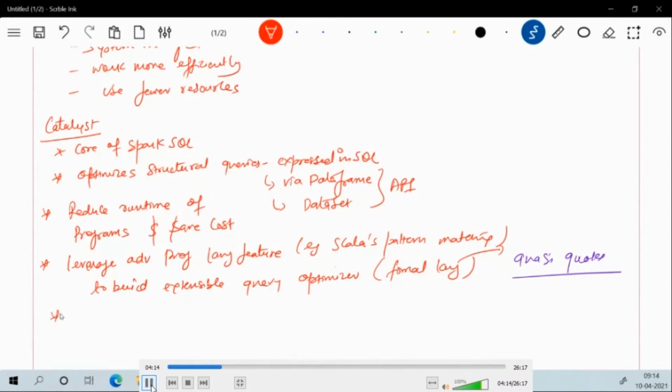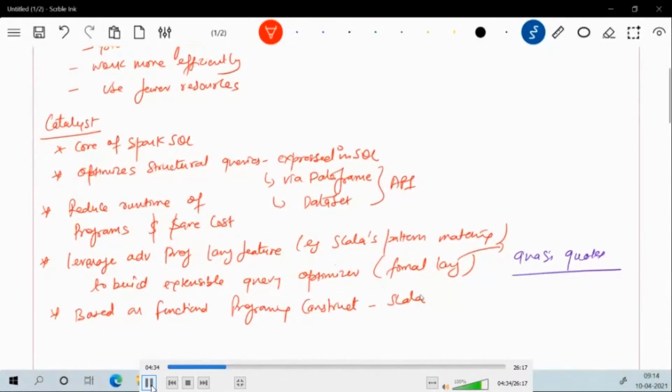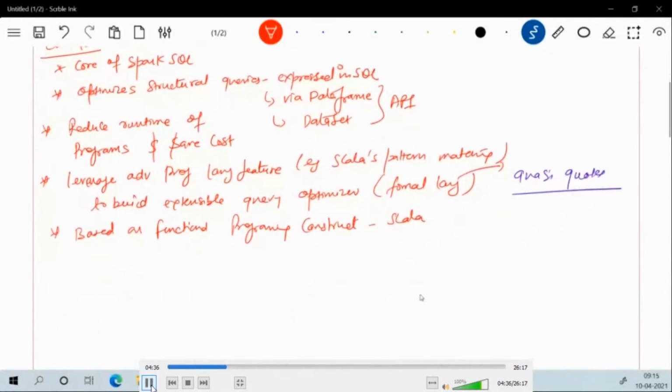Now, the Catalyst Optimizer is completely based on functional programming constructs written in the Scala language, and that is why the Dataset API is only available in Scala, not in Python.